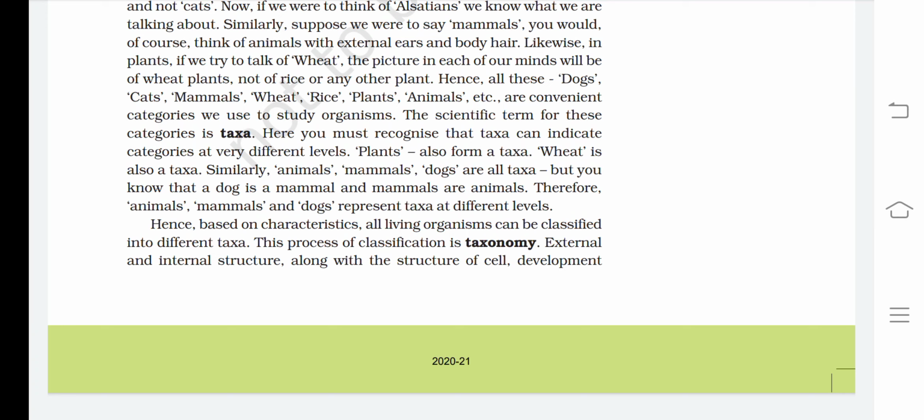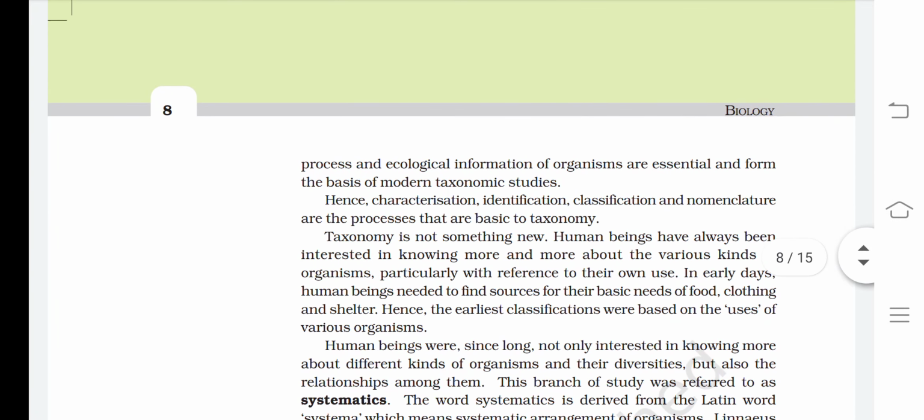External and internal structure, along with the structure of the cell, development process, and ecological information of organisms are essential and form the basis of modern taxonomic studies. Hence, characterization, identification, classification, and nomenclature are the processes that are basic to taxonomy. Taxonomy is not something new.